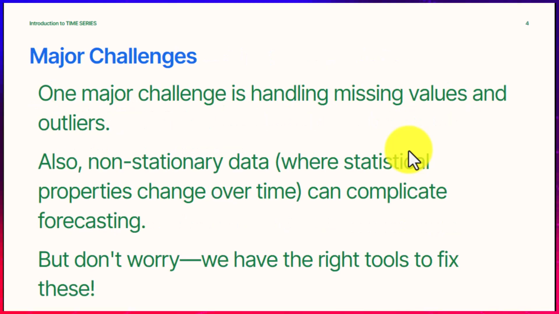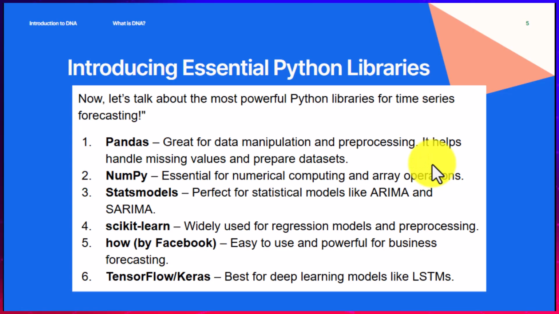Let's look at the major challenges of time series. One of the major challenges is handling missing values and outliers. In case you are new to the world of data science, an outlier is the one out of many things, the one that stands separate from the rest. Another challenge is non-stationary data, where statistical properties change over time, which can complicate forecasting. I don't want you to worry, because in this video I'm going to show you the right tools to fix these issues. All right, now let's talk about the essential Python libraries for time series forecasting.